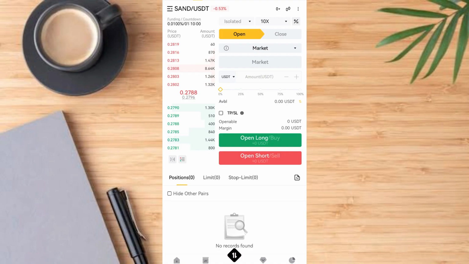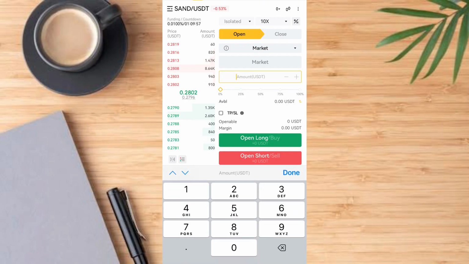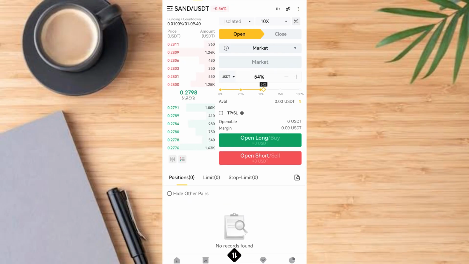So you can enter the amount you want to invest. Maybe you want to invest 1,000 USDT or 100 USDT. Then tap on long, manually drag the amount you have here, and tap on buy long or buy short. Now that is the market.